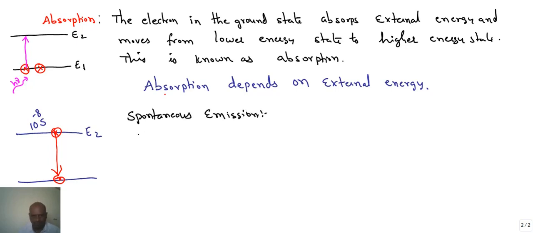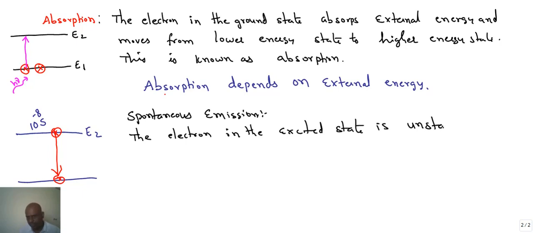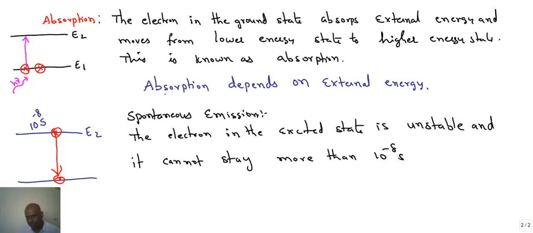So the electron in the excited state is unstable and it cannot stay more than 10 power minus 8 seconds.